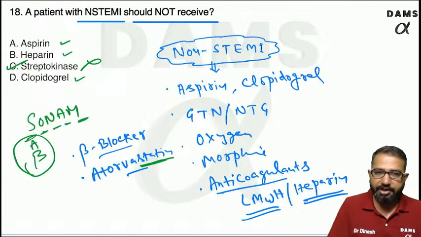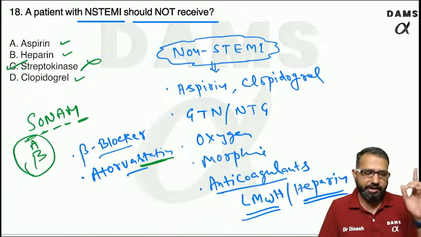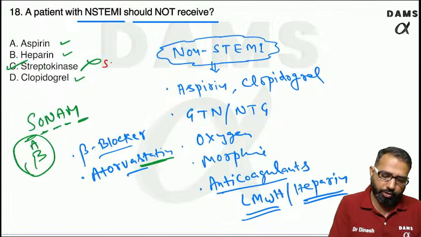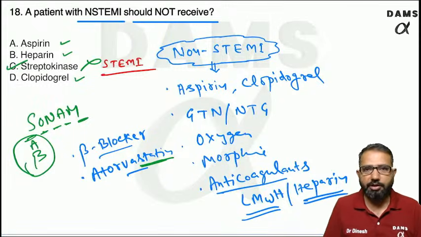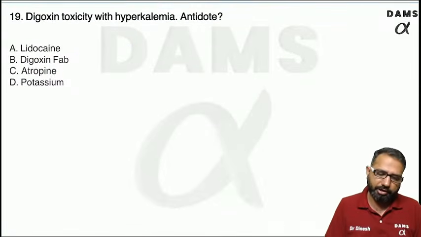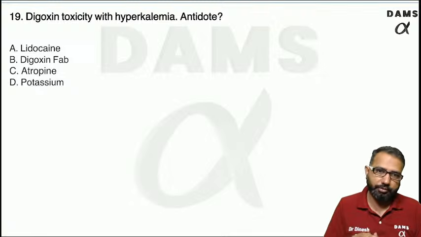Streptokinase is a thrombolytic agent, and we will discuss it in detail in hematology. Streptokinase is used for STEMI patients, not for non-STEMI, because we need to consider the risk of bleeding as well. In STEMI, even PCI is the preferred choice, but you can use streptokinase, urokinase, alteplase. Nowadays we have tenecteplase. So that is the drug.